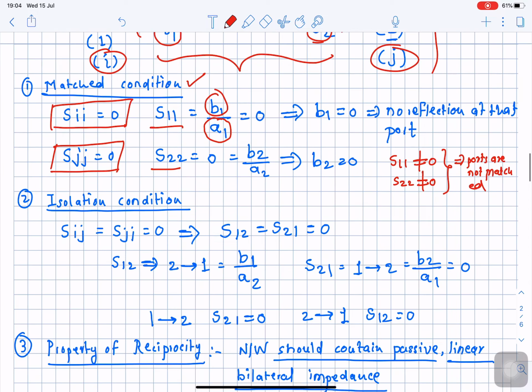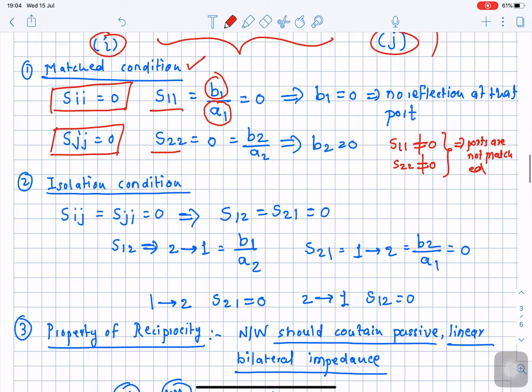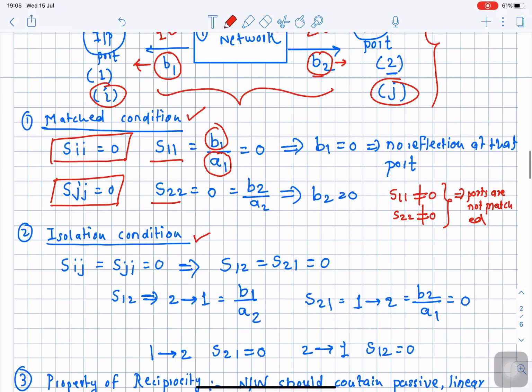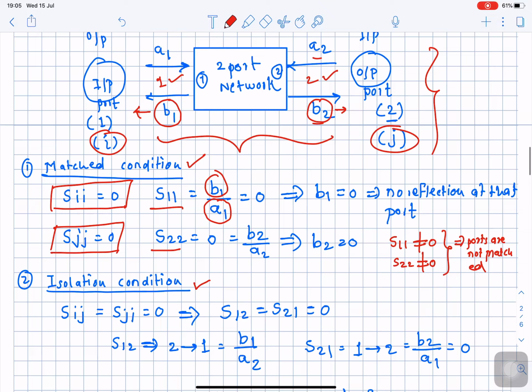Now let us move ahead and see what we mean by the isolation condition. First of all, I would like to explain what isolation means. The physical meaning of isolation is keeping separate. The dictionary meaning of keeping isolation is to isolate something from some other material. So how many ports are there in our two port network? We have in total two ports. How are these two ports isolated from each other?